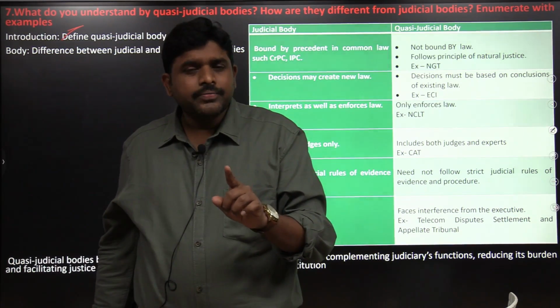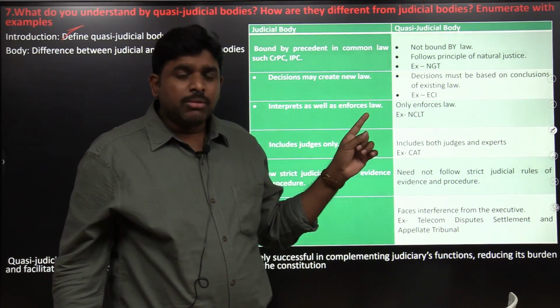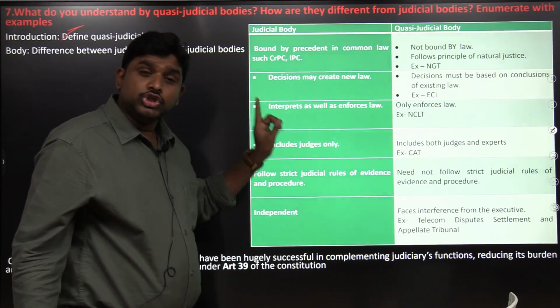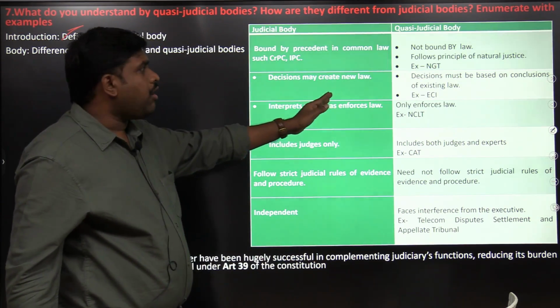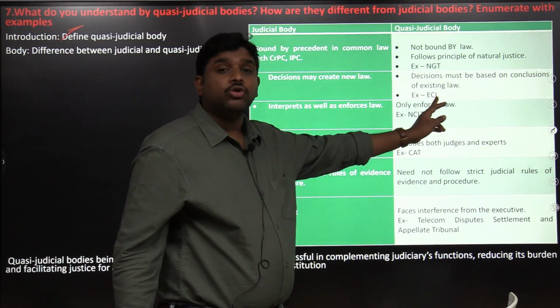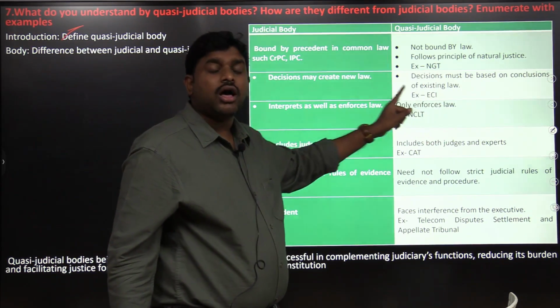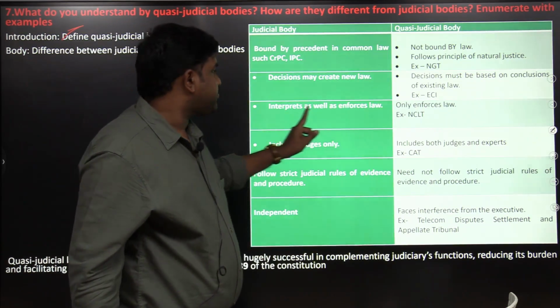The quasi-judicial body heads are administrators. But coming to the judicial body, the heads are judges themselves. So, decisions may create a new law, while for quasi-judicial bodies, decisions must be based on conclusions of existing laws. Like natural law, they have to follow the rule of law. In a judicial body, the decision itself will become the law.